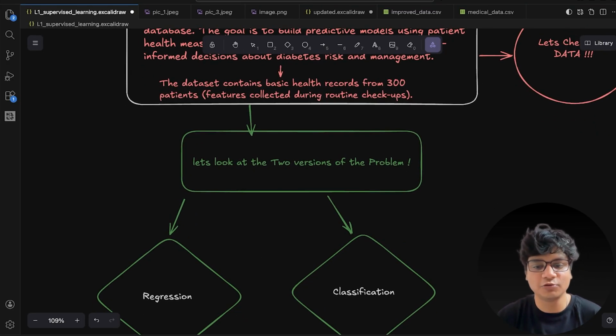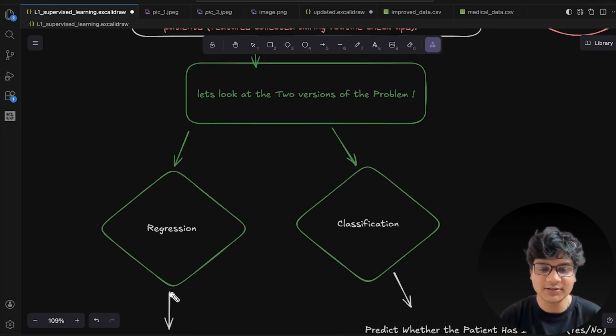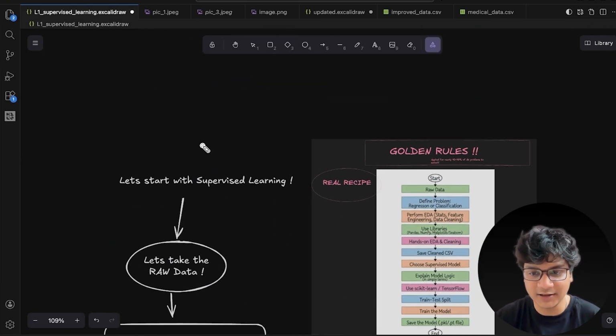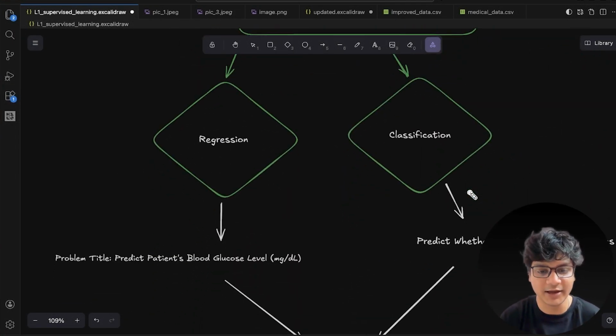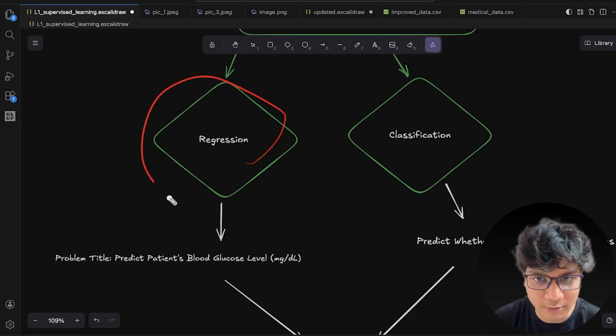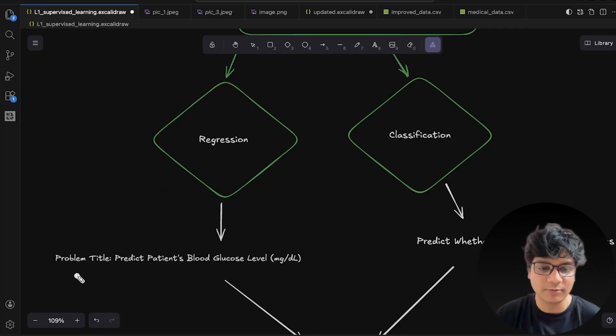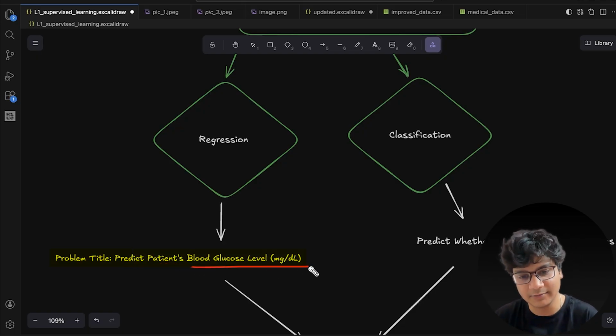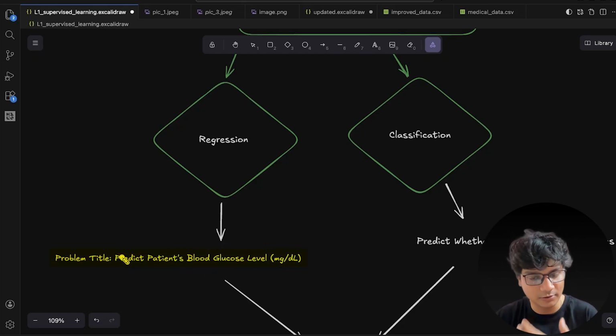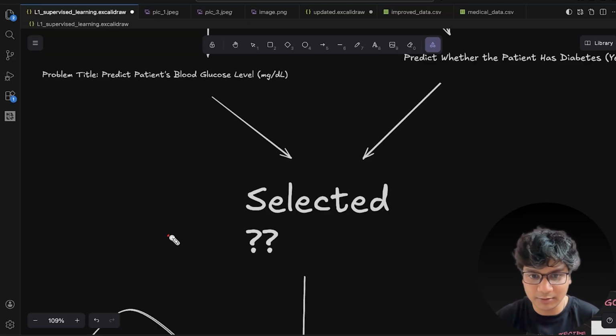Now let's look at the two versions of the problem. The first is the regression problem and the second is a classification problem. So we have done the first step. Now the second step is that we need to decide what our problem statement is. We know our problem statement. Now we need to decide whether it is a regression problem or a classification problem. Let's look into the regression problem for now. In the regression problem, our problem title is that we need to predict the patient's blood glucose level. So we have selected our problem statement, right?